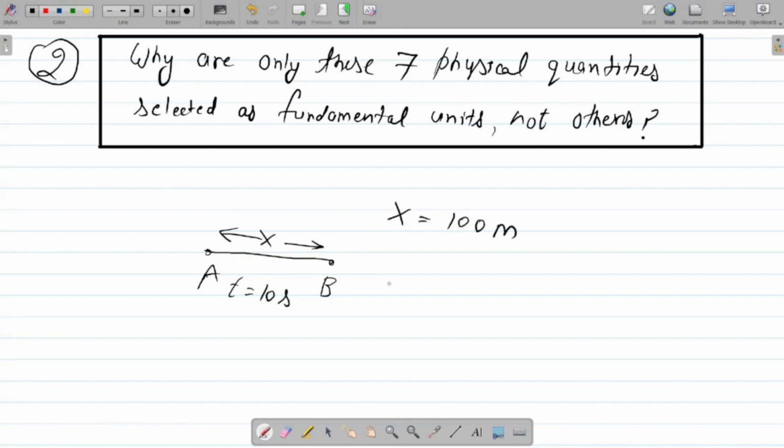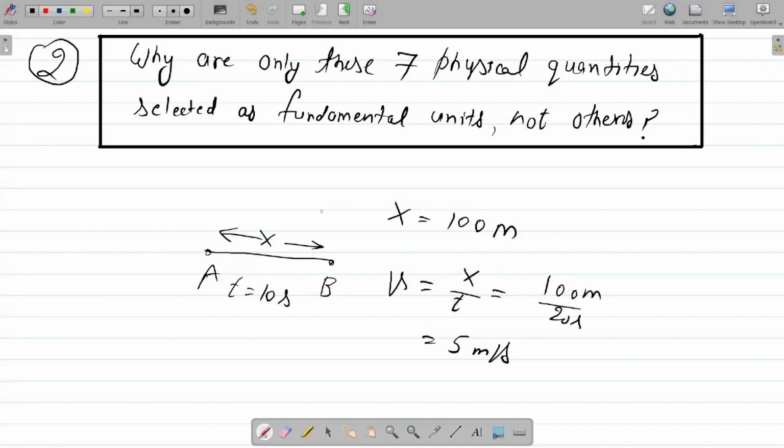So again, he can find out the speed by using the same formula as we did the last time, x upon t. This is 100 meter divided by 20 second, and it comes out to be 5 meter per second, right? So which one is easy to measure? Of course, for measuring the speed he has to depend on the distance and time.